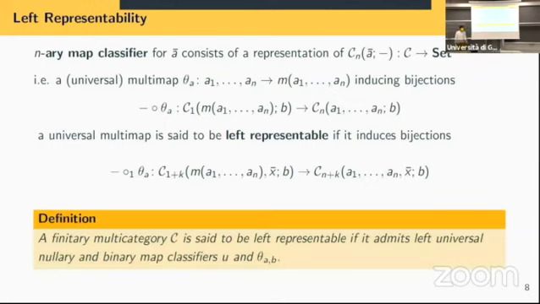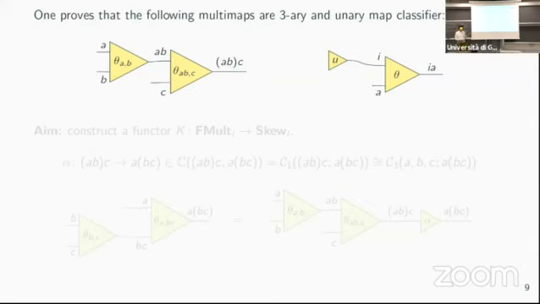And we define a finitary multi-category to be left representable if it admits a left universal nullary and binary. Again, just these two, because the point is that starting from these two classifiers, we can actually get a free n-ary classifier composing them in this way. And here we are using left representability a lot because we are putting C on the right. It wouldn't be the same putting C on the left.